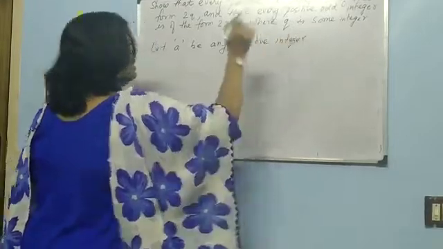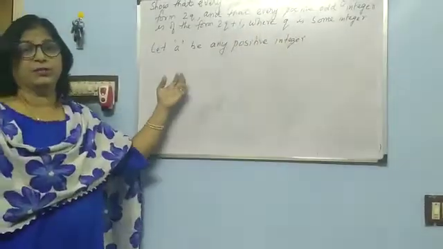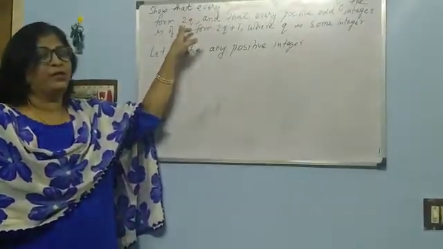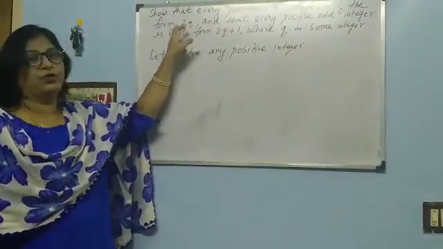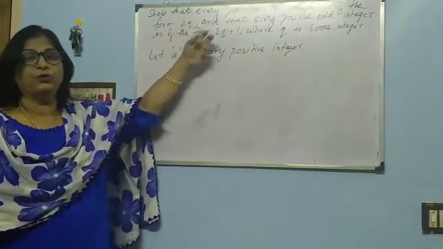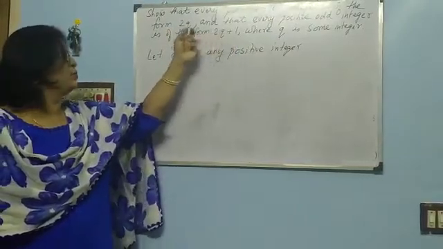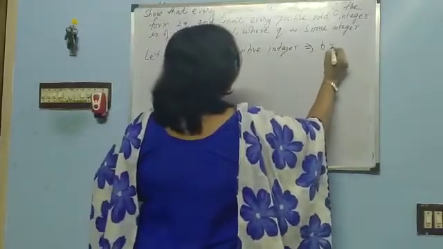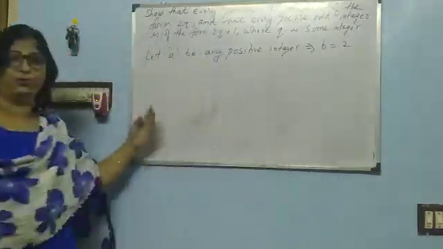So if I have taken a to be a positive integer, here b becomes 2. Why I have taken 2 here is because we have to show that it is of the form 2q and 2q plus 1. So b is equal to 2.